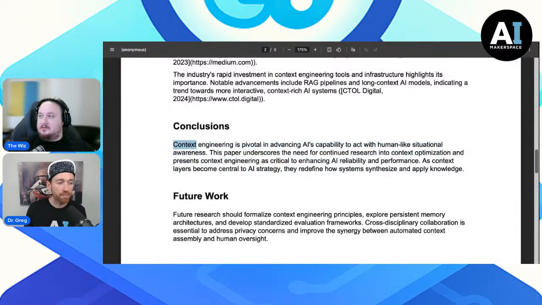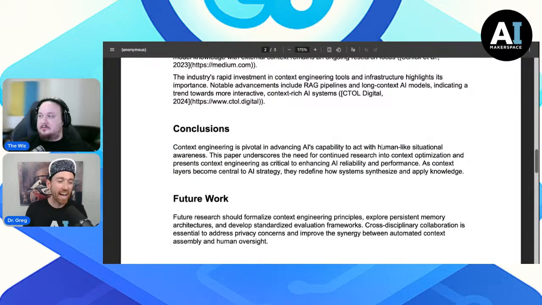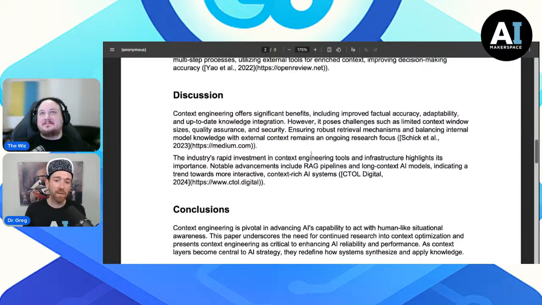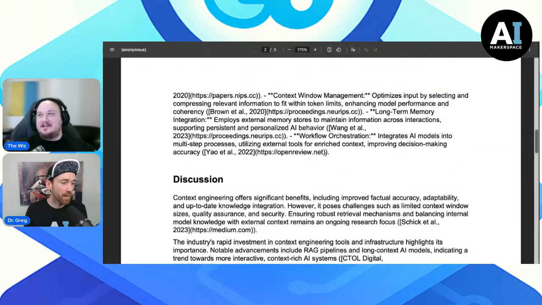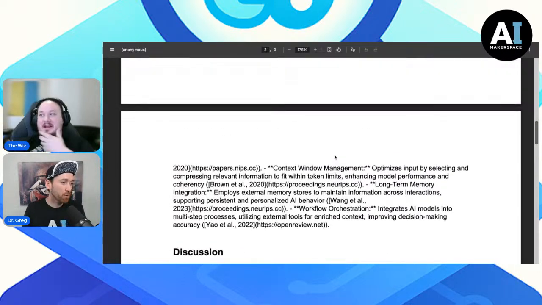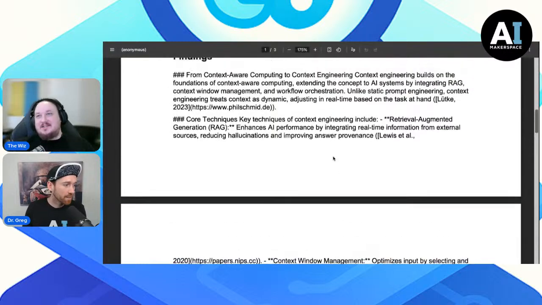"Context engineering is pivotal in advancing AI's capability to act with human-like situational awareness." What? I don't know about that, bro. That's a stretch. And it does the thing, but it does the thing really poorly, right? Formatting is bad.